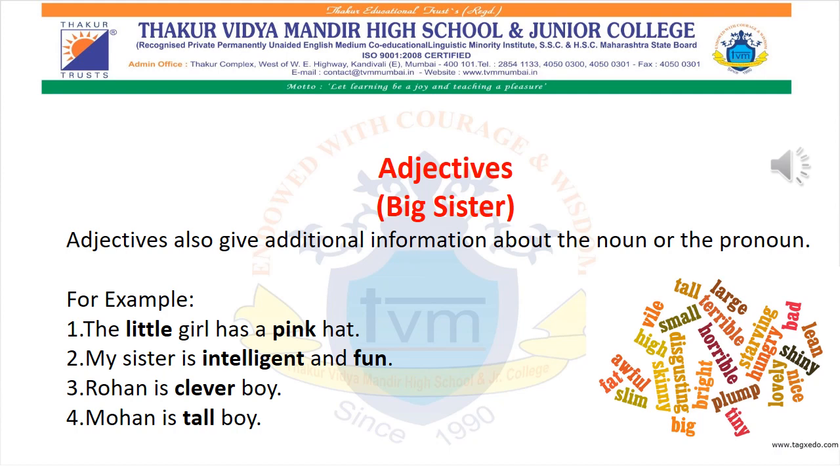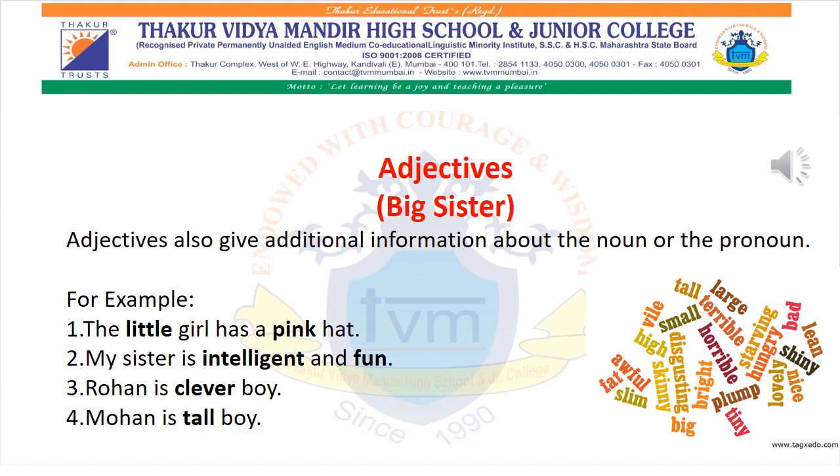So she is the one who always appreciates or who always gives additional information about the noun and the pronoun. So for example, an adjective tells you more about a noun or a pronoun. It gives you more in depth about the quality of the person and so on. For example, the little girl has a pink hat. So girl is a noun.